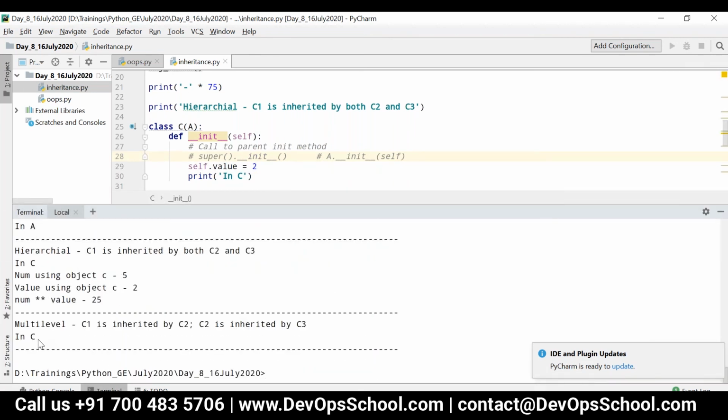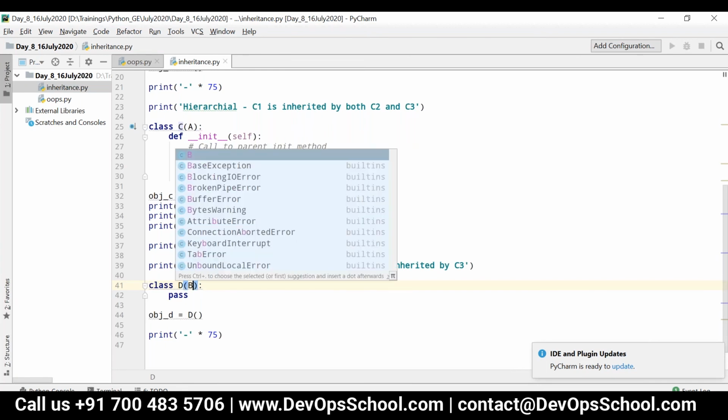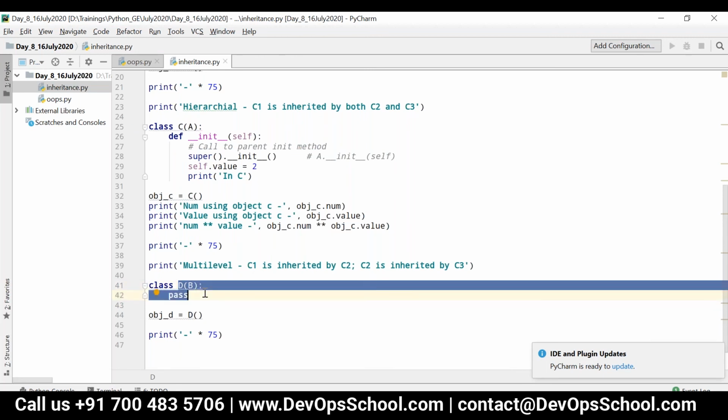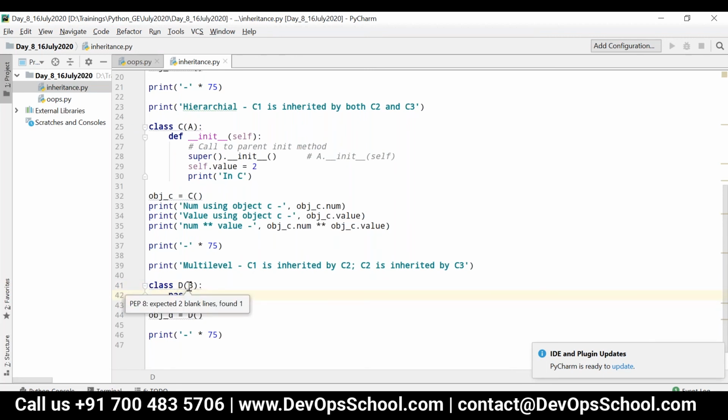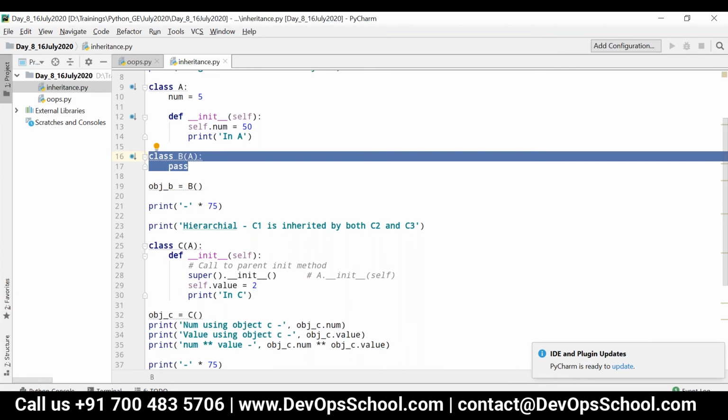Now consider I am inheriting class B in D. D has no init method. What will happen? It will go to B. B doesn't have an init method.